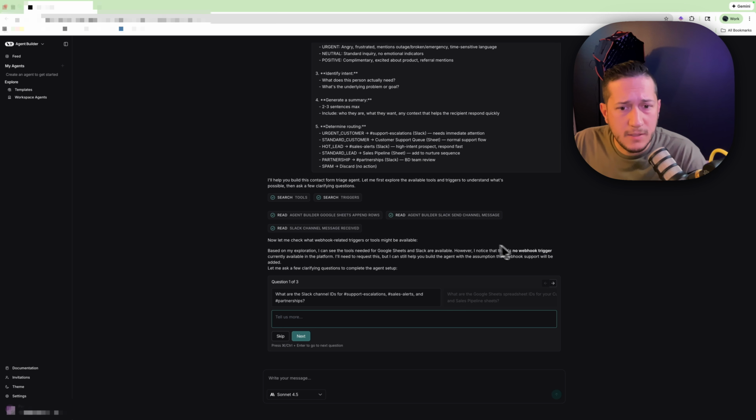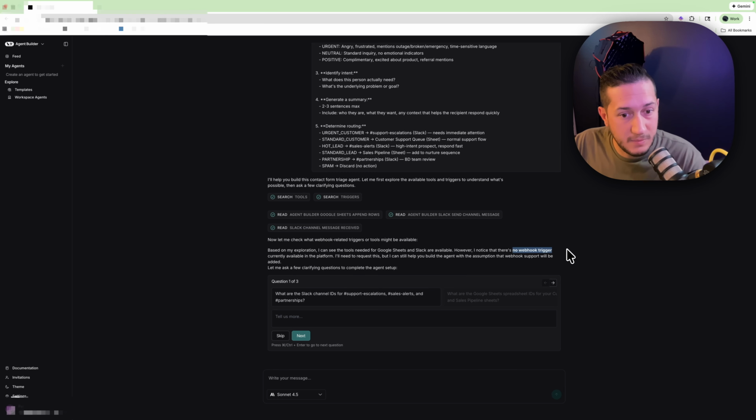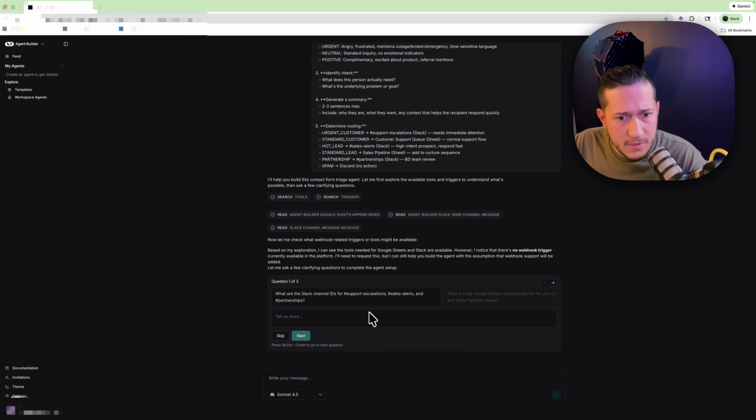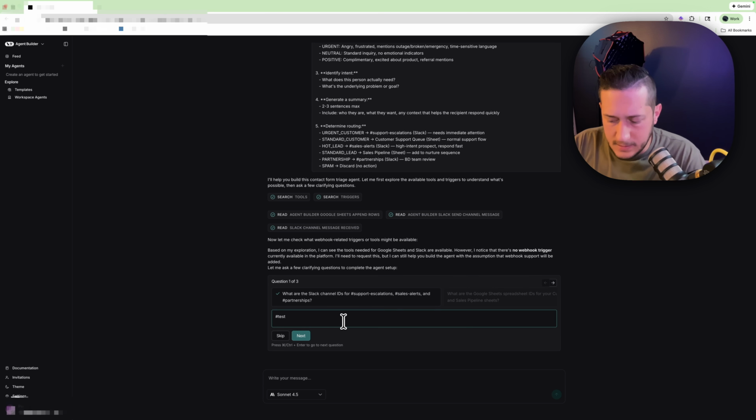All right, so it has done a little bit of stuff so far here. Searching for tools. It does say, let's see here, they do have tools for Google Sheets and Slack, but there is no webhook trigger, so that's going to be a little difficult. We're going to have to build something probably to make that happen. And let's see, it has a few questions for me, so we'll just quickly go ahead and do this. What are the Slack channel IDs? Let's just do test.